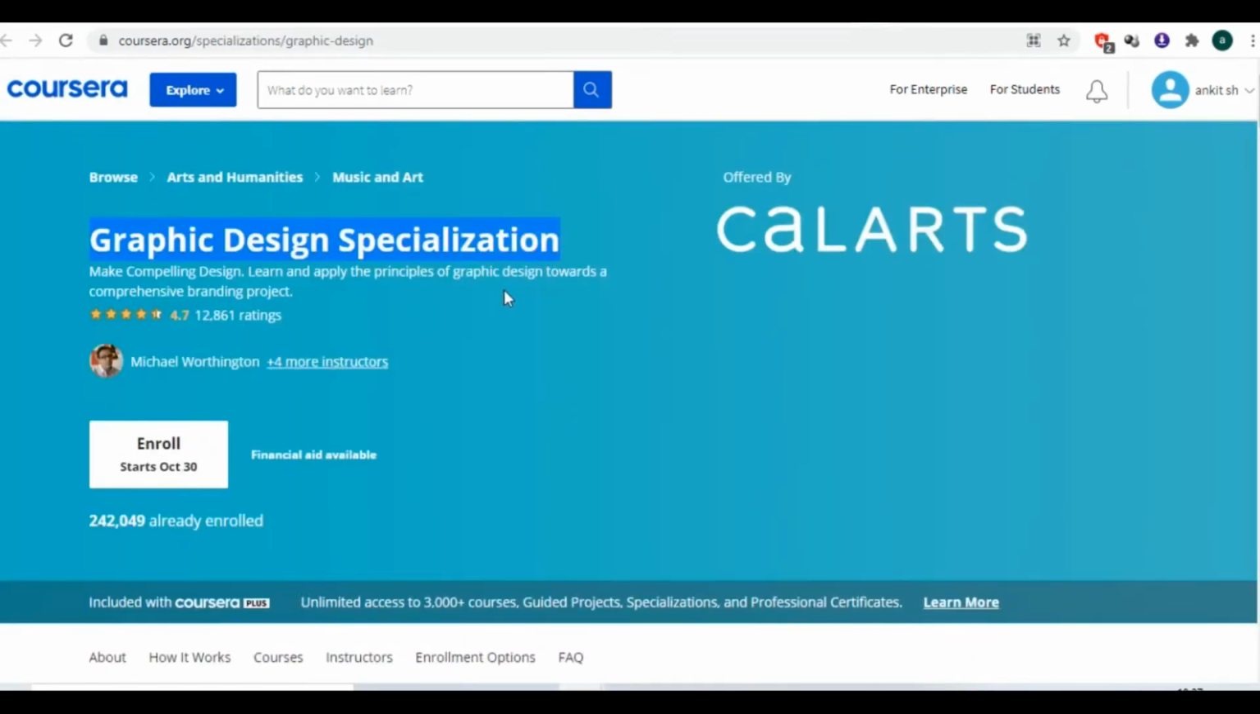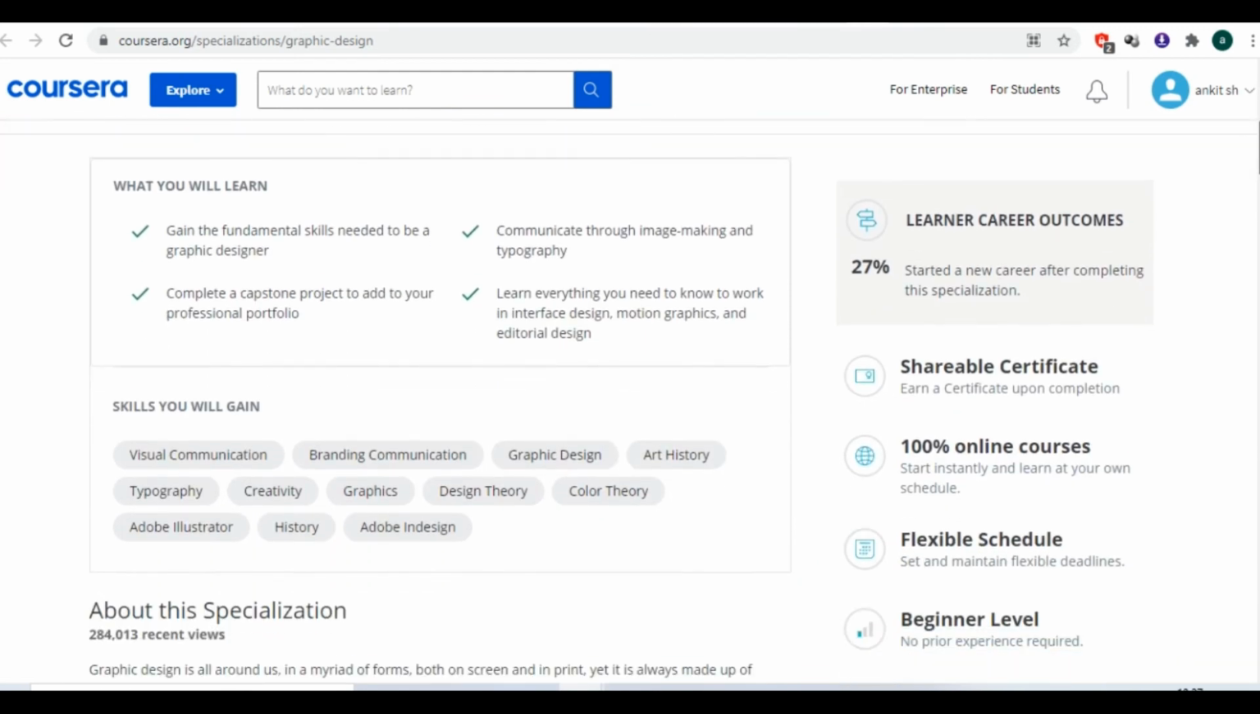The second course in our list is Graphic Design Specialization. In this course, you can learn and apply the principles of graphic designing for creating branding projects. Here, you will learn everything you need to know to work in interface design, motion graphics, and editorial design. You will gain the fundamental skills needed to become a graphic designer. You can check out the skills which you will learn after completion of this course.